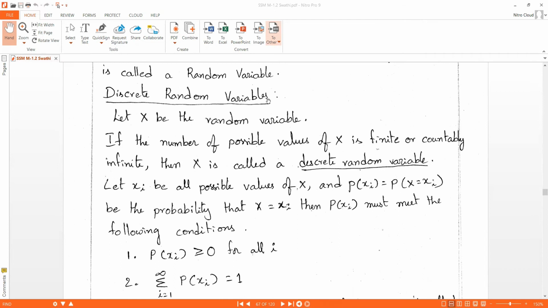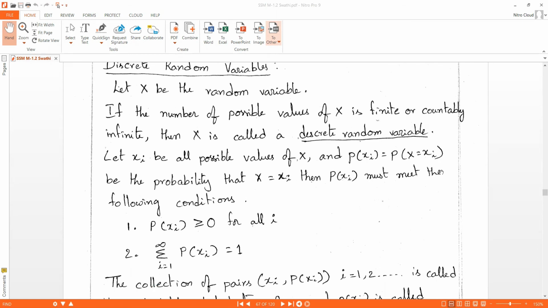To define a discrete random variable, first let X be a random variable. If the number of possible values of X is finite or countably infinite, then X is called a discrete random variable.